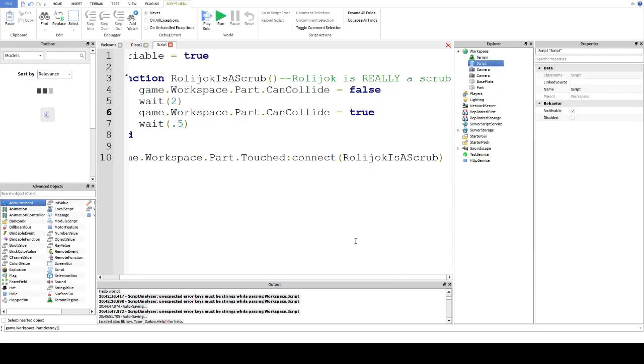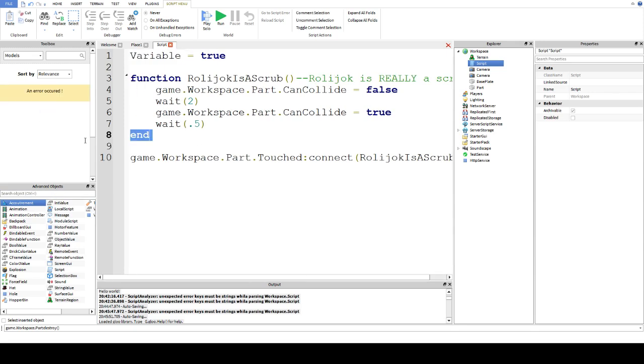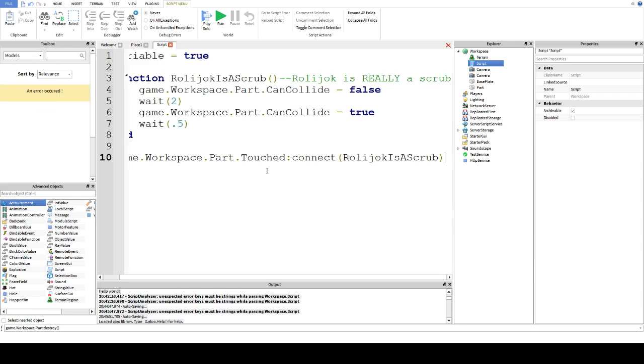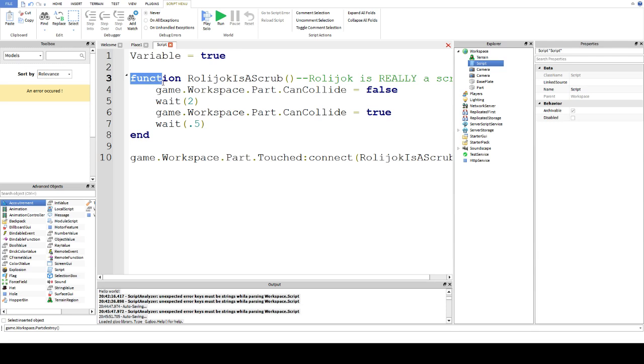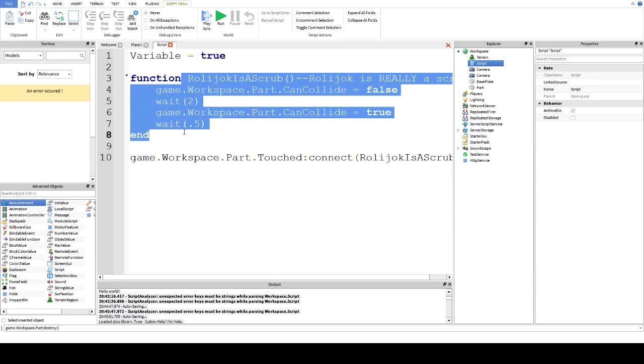Now you may have noticed when I was doing transparency that it occasionally flickered a little more than it should. That's because my character has more than one part, it's not just one block going over it, and it's going to be touching it more than once. So even though I only walked over the brick once, the code has received this 'part has been touched' message multiple times. And that means this has run multiple times, even though we only want it to run once.